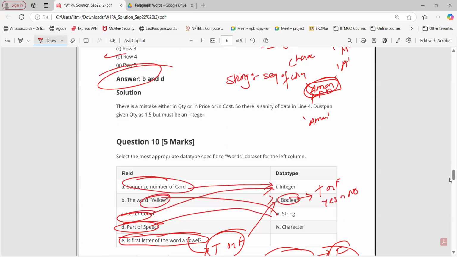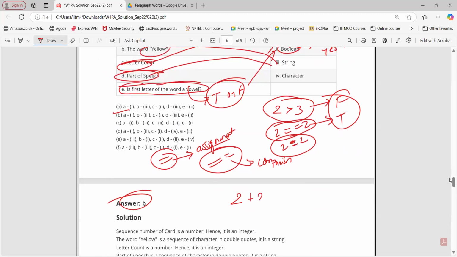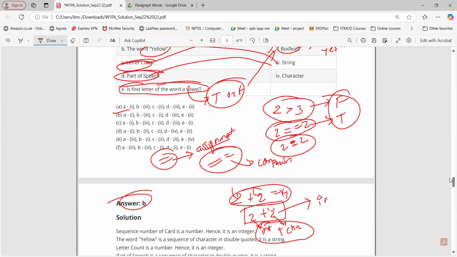One more question on data types. For example, what is 2 plus 2, and what is 2 plus the single-quoted '2'? 2 plus 2 equals 4, an integer, because both are integers, so we can perform the operation. But this one is an integer plus a character data type. We cannot perform any operation between two different data types, so this will be an error, or we can say invalid.